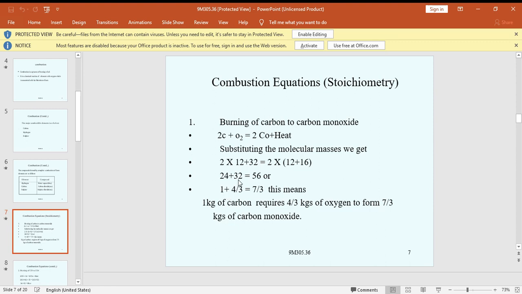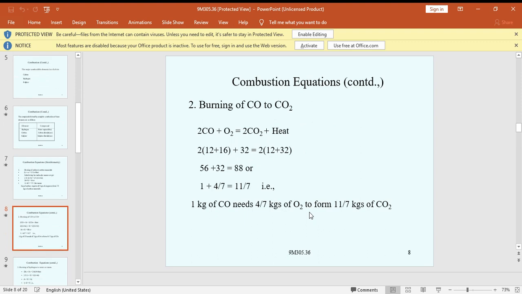So here 24 is common. Dividing by 24: 24 by 24 plus 32 by 24 equals 56 by 24. Eight threes are 24, eight fours are 32, eight sevens are 56. So 1 kg of carbon requires 4 by 3 kg of oxygen to form 7 by 3 kg of carbon monoxide.